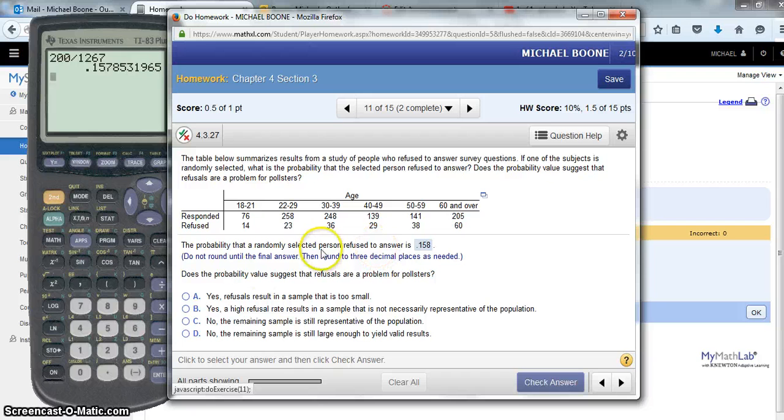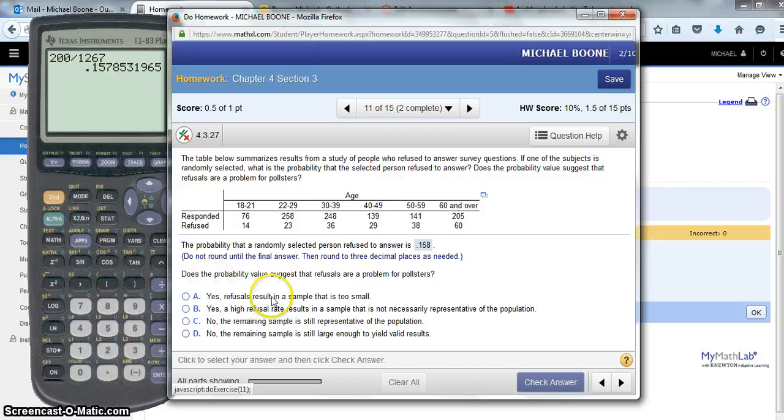And then we have to look at this and do some interpretation. Does the probability value suggest that refusals are a problem for pollsters? So we could look at these, and a lot of them seem like they could be good answers. So refusals result in a sample that is too small.